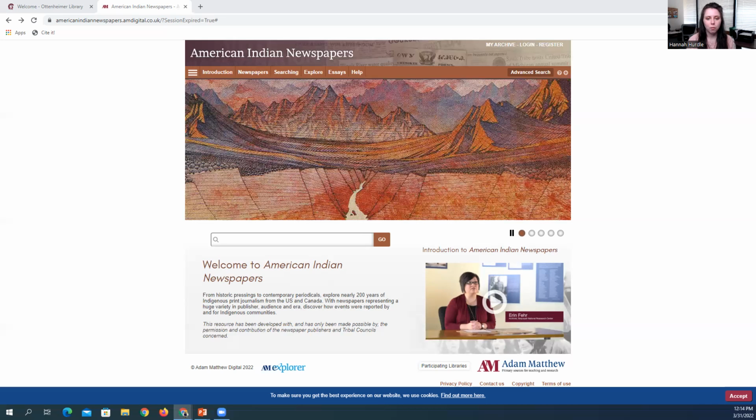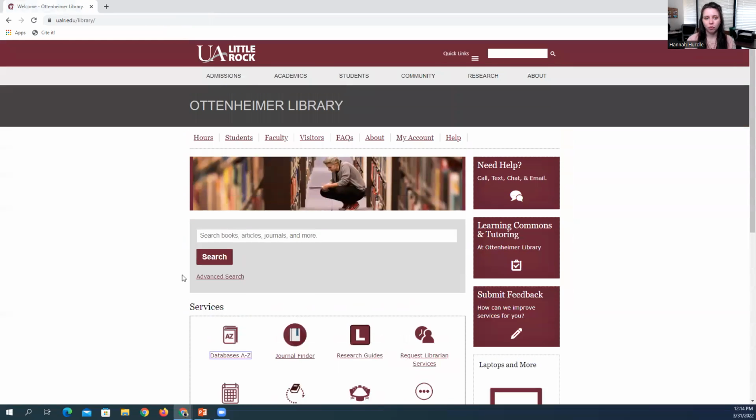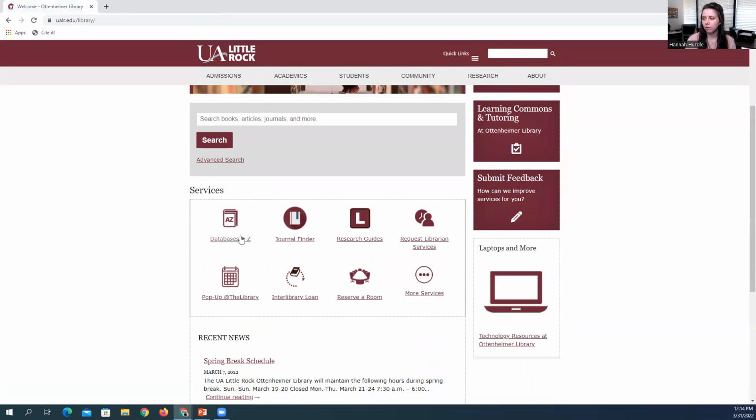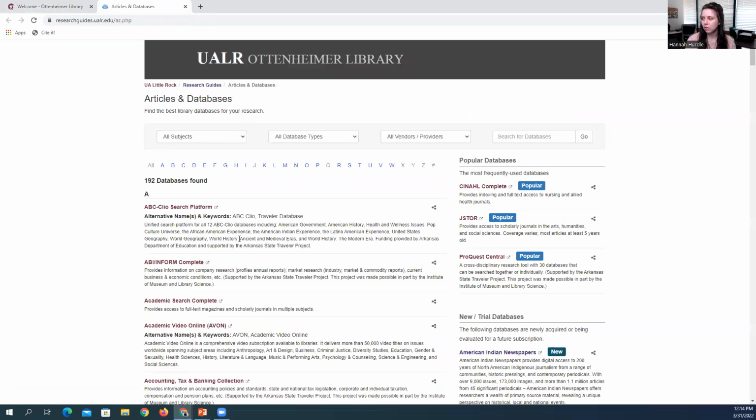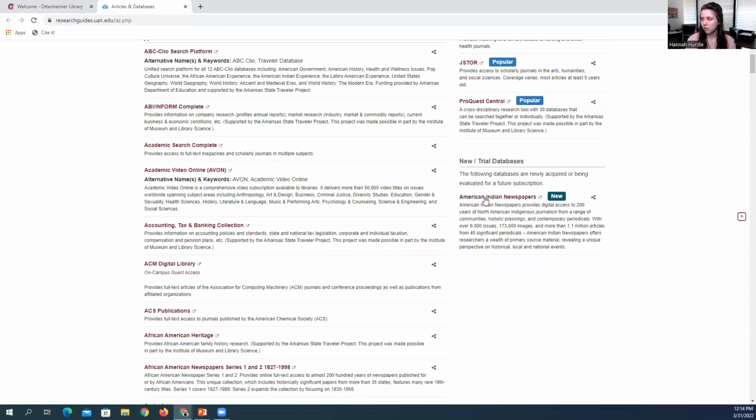Now I'm going to take you through American Indian Newspapers so you can see how to navigate it, as well as view the type of content found there. So, like all our other databases, you can go to the library's website, ualr.edu/library, go to databases. And American Indian Newspapers is one of our new databases, so you can just click on it here.